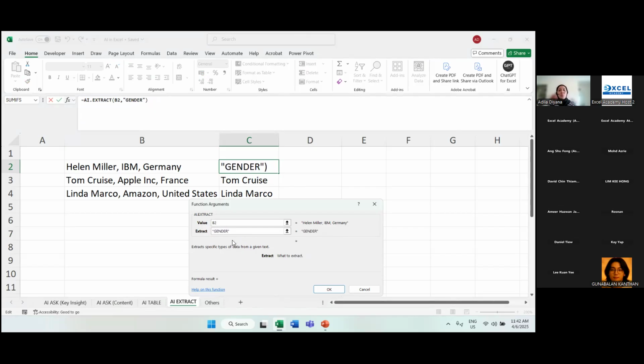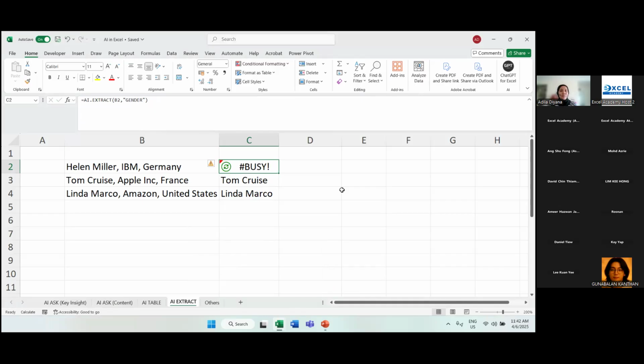I'm just going to put gender here. Let's test our theory. Value B2, extract, gender, press OK. Not found. So when it's not part of the data, it won't be able to extract it. Okay, so that is number 3, AI extract.